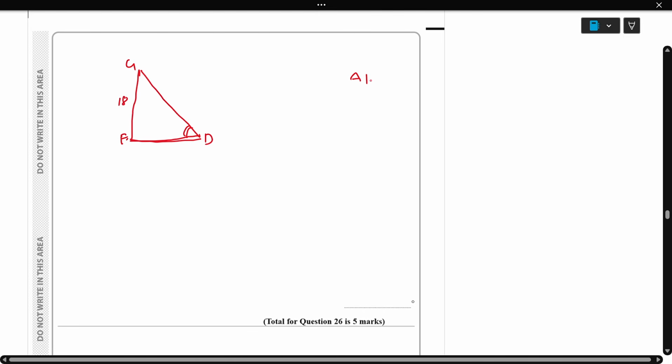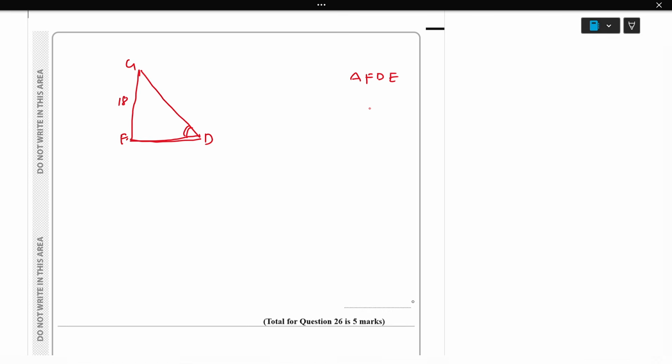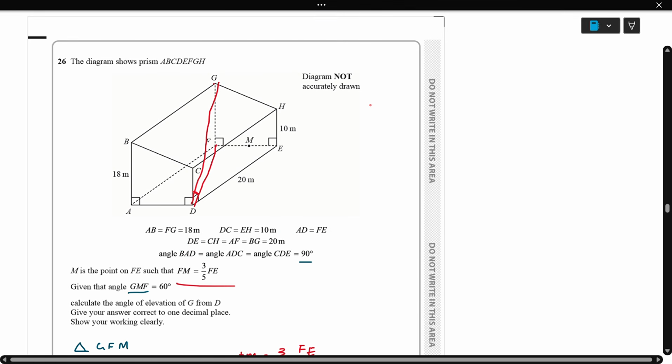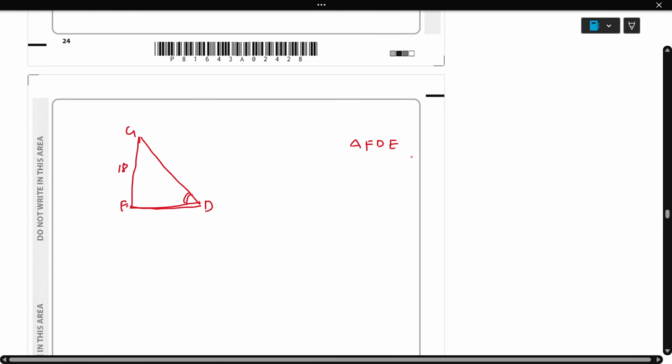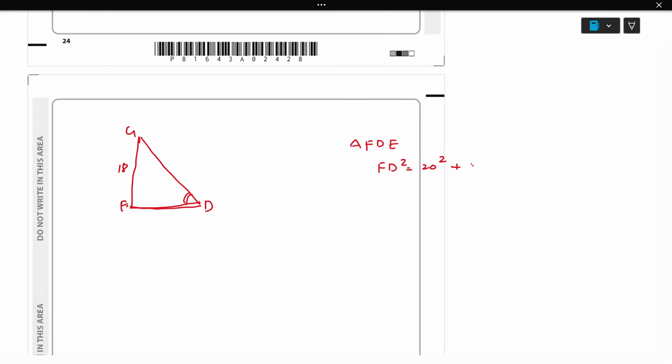In triangle FDE, we are using Pythagoras. FD² equals 20² plus (10 root 3)². So FD equals the square root of 20² plus (10 root 3)², which is 10 root 7.